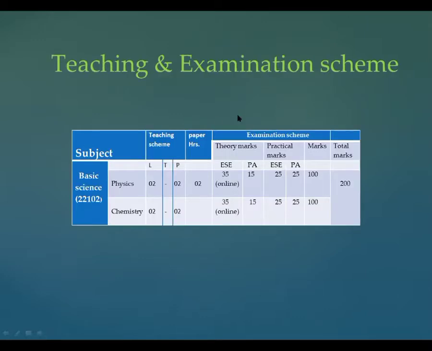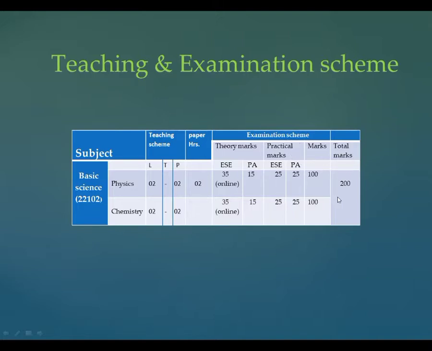Now look at the teaching and examination scheme. You know basic science has two parts, basic physics and basic chemistry. See the teaching scheme of basic science. Basic chemistry has 2 theory lectures per week and 2 hours of practical. The same teaching scheme applies to basic physics, that is 2 theory lectures per week and 2 hours of practical per week.